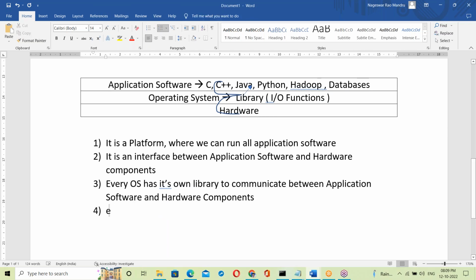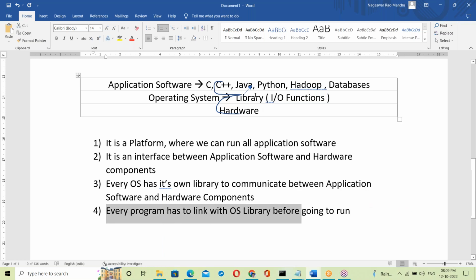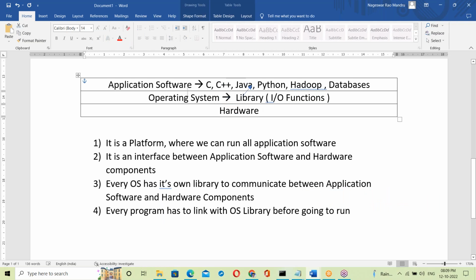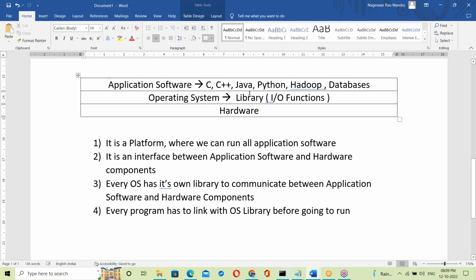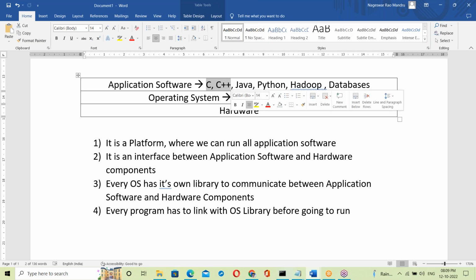So every program has to link with OS library before going to run. Yes, first linking with OS library, then running the program. Yeah, this is a very important point. Fourth point. Yes, in Java features, this topic will be repeating. In Java features: how is a Java program linking with OS library? The topic we are getting. Okay.